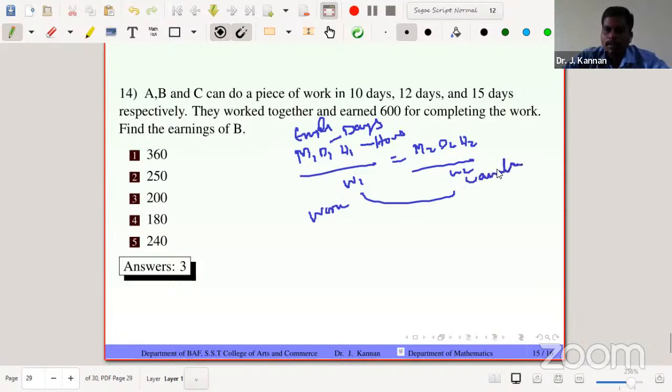Sometimes it is the same work. If it is the same work, then you do not consider the denominator, because W1 equals W2, so the denominator cancels. Just apply the numerator and you will get the answer. So this is the special thing in time and work, because time and work needs no mathematical formula, only ideology.